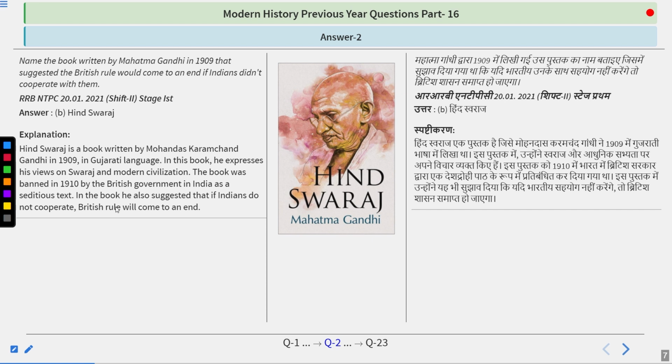If we talk about Swaraj, the term Swaraj was coined during the Calcutta session of 1906, when Dadabhai Naoroji was the president of Congress. After that, Purna Swaraj was demanded in the 1929 Lahore session.